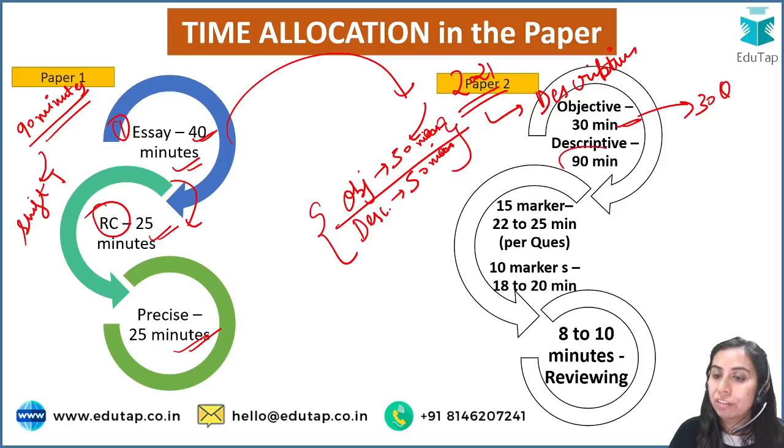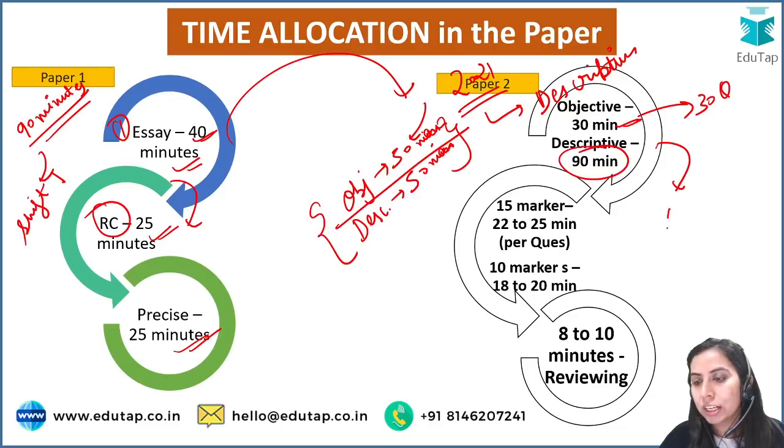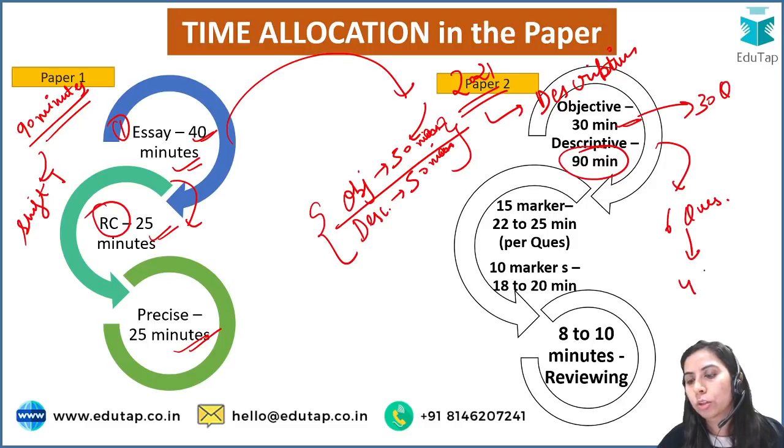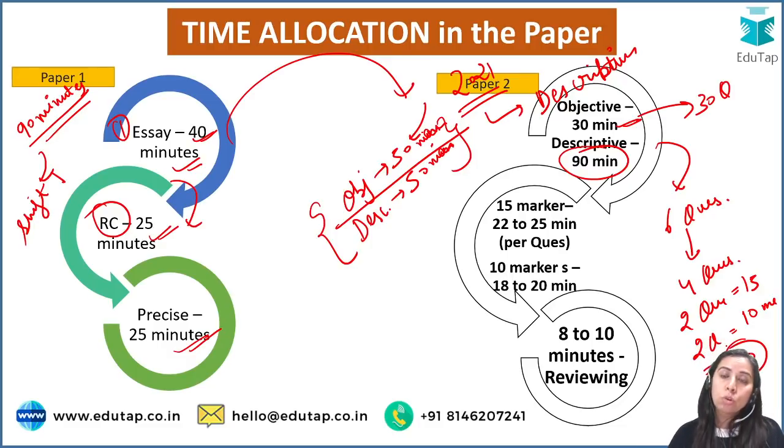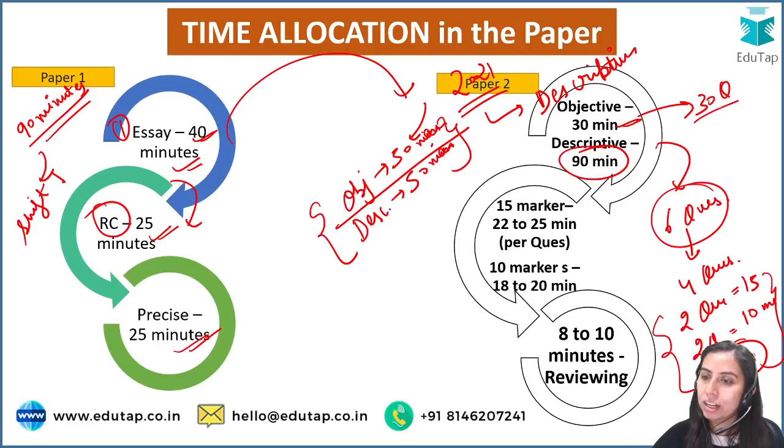Coming to descriptive. Descriptive will have 90 minutes. Here, we know 6 questions are going to come as per the handout, and out of those you will have to choose 4 questions. Out of these 4 questions, 2 questions will be of 15 marks and 2 questions will be of 10 marks. This will be a total of 50 marks, right? So now the question is how many minutes or what time should be allocated to these questions, because we are clear about our objective part now.